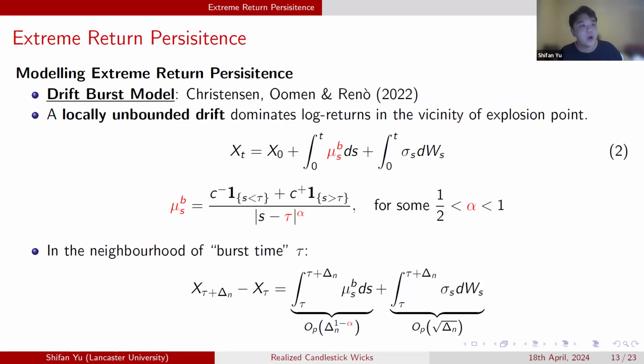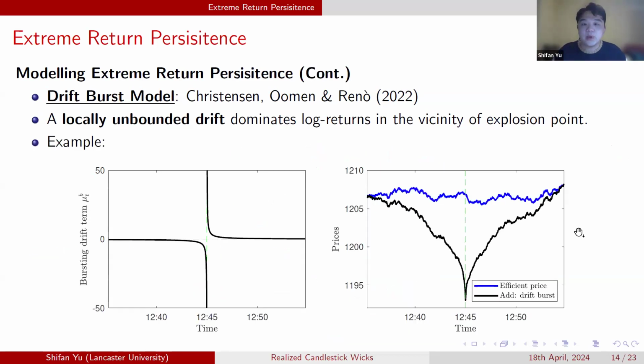This is the reason why we can observe a highly directional price movement near the explosion point. We have an example here. This plot shows the bursting or exploding drift coefficient mu b, with the explosion point at 1245 something. Correspondingly, we will have a V-shaped pattern in the price paths if we add this drift burst component.